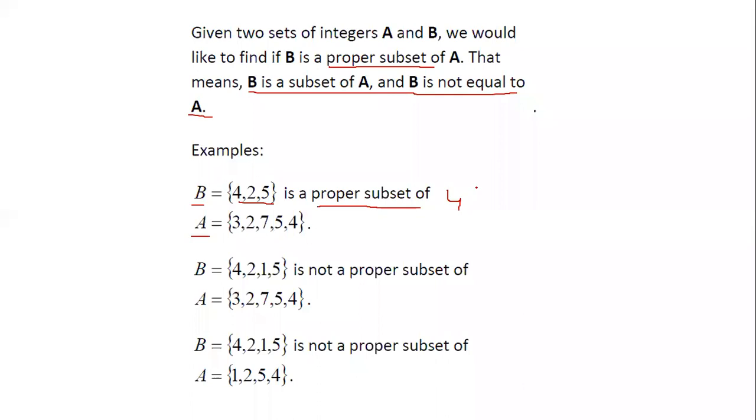Because the elements in B are not in the same order as elements in A. So you have 4, 2, 5 and here you have 2, 5, 4. They are in a different order. So that is why it is called not equal, and therefore we call them a proper subset. Okay, I hope everybody understood. Anybody who didn't understand this proper subset? Any doubts?